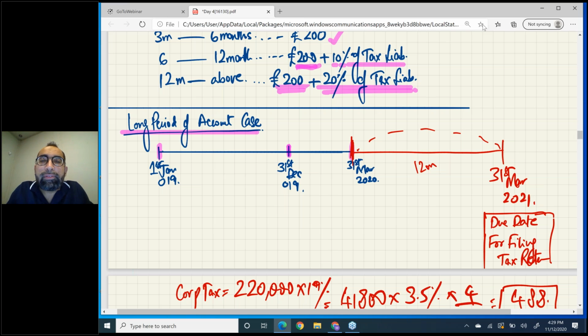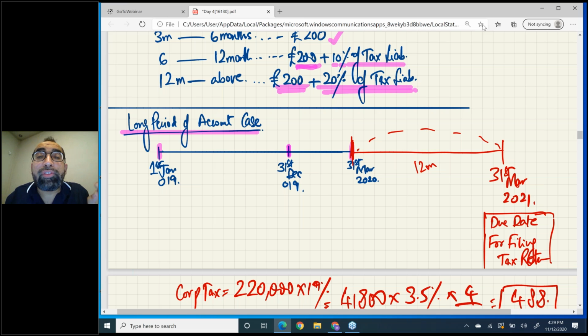What will you do? For tax calculation purposes, if you have a 15-month period of account question, look at me please, for tax computation purposes you will divide it between the first 12 and the remaining 3.